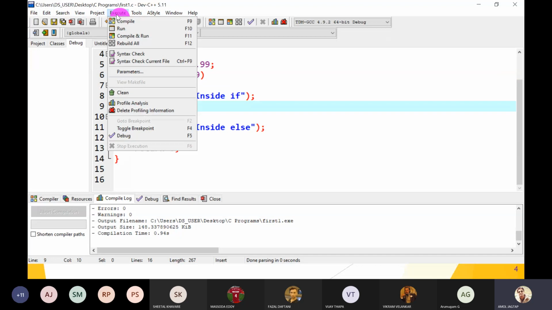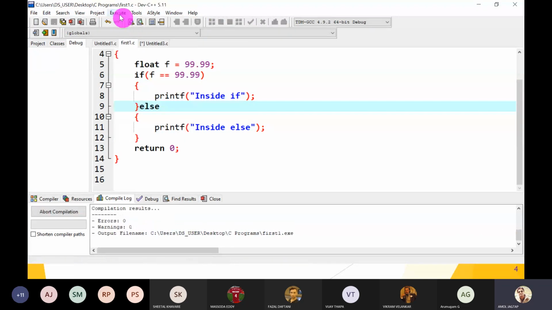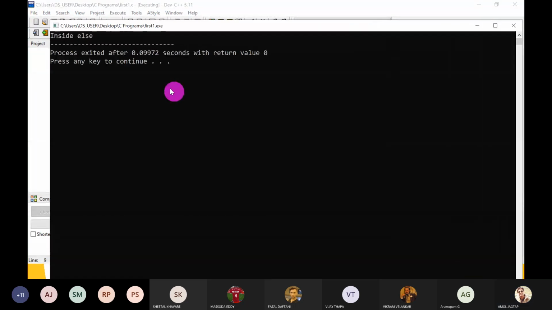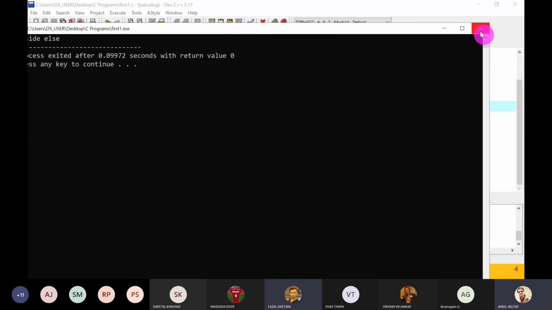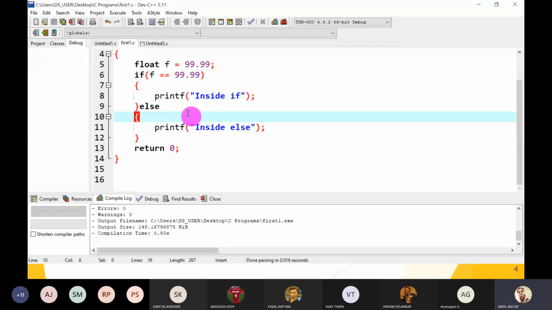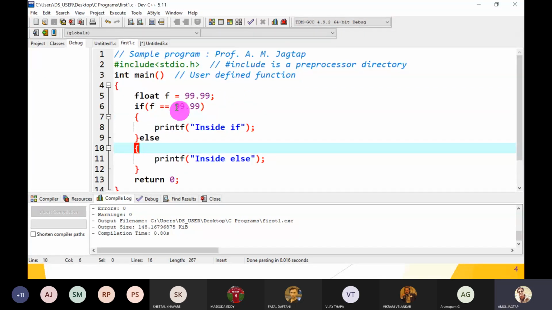Let's check. First compile it. Okay, then run it. Oh, what is the answer? Inside else. Guys, you understood this? Yes? No, sir. Why does this give you the wrong result then? Inside else. Yes, because this is a float value.